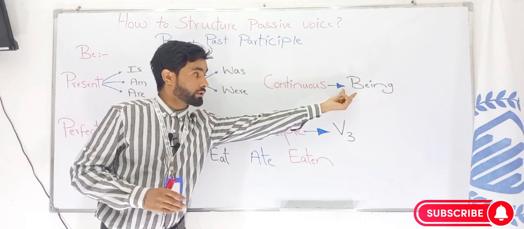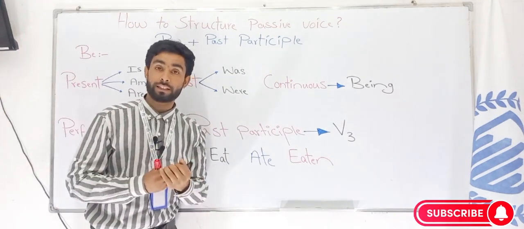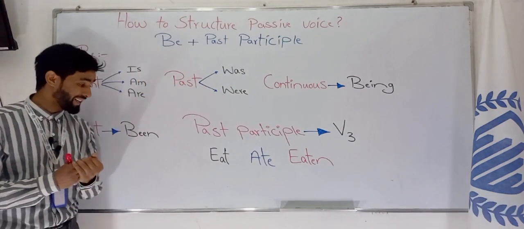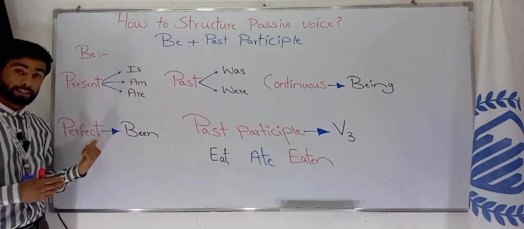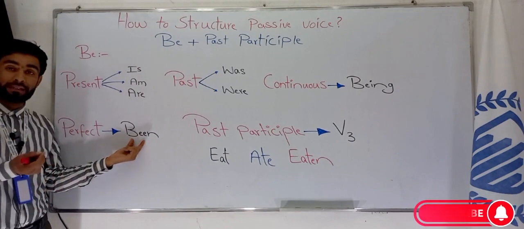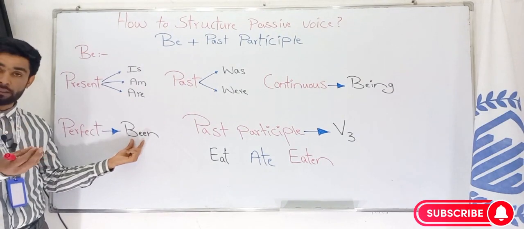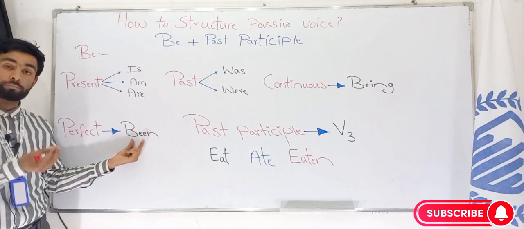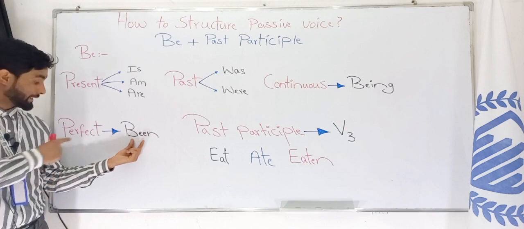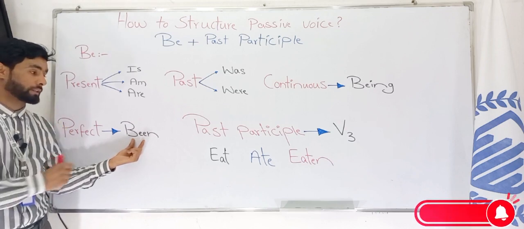The auxiliary being is used in the continuous tenses. And in the perfect tenses, we use been. Been is used in the passive voice as a form of be. It means it is the third form of be, and we use it in the passive voice, in the perfect tenses.